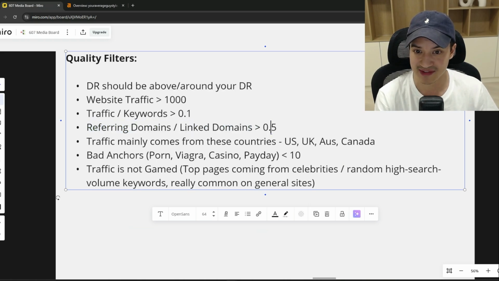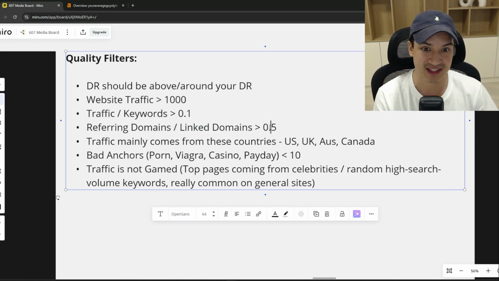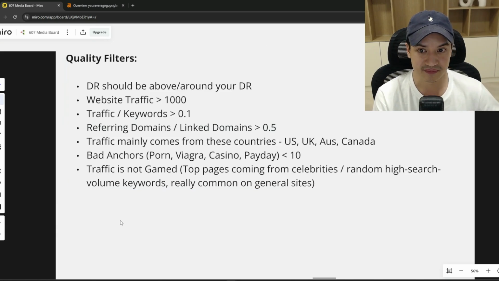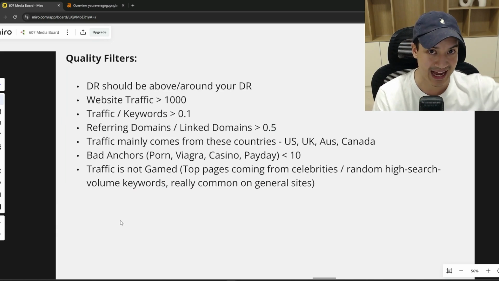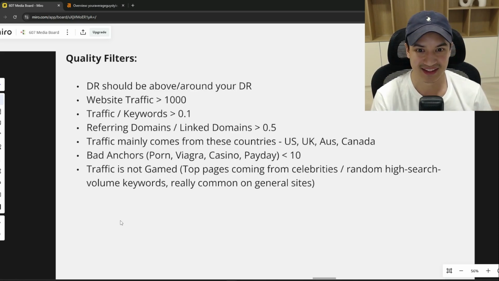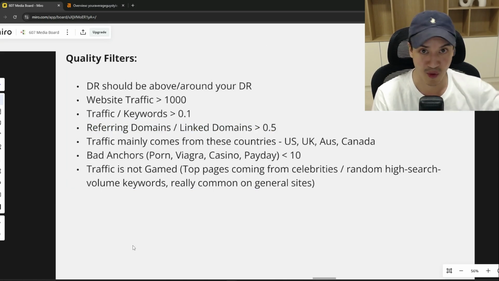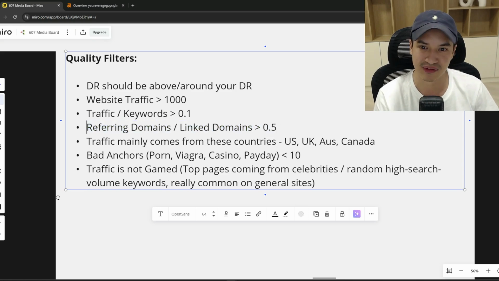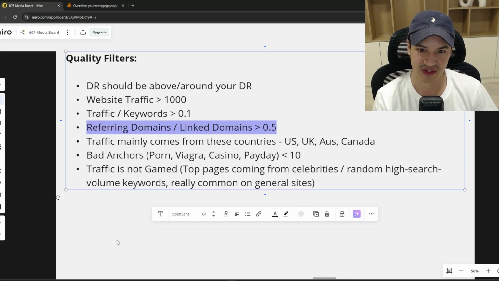Referring domains over linked domains, that's basically the backlinks coming into that site versus going out of the site. It's at least 50%. So 50% referring domains over linked domains, right? So if your website's linking out, you're at least getting half of that linking in, ideally more, right? This is actually a pretty relaxed quality filter, I would say. We actually prefer that there's more referring domains coming in versus linked domains, but there are some quality sites that have less referring domains compared to linked domains. So we weren't super strict on this filter.